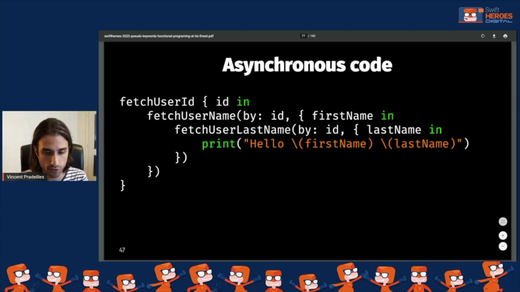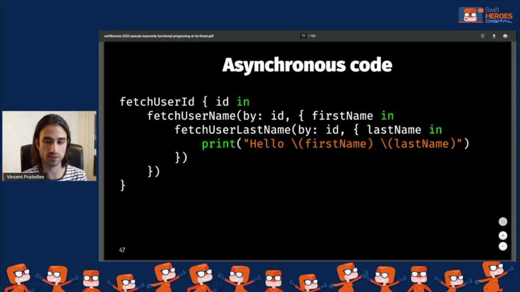So developers have, of course, come up with a lot of solutions to manage asynchronous code. There are frameworks like RxSwift. There are even first-party frameworks like Combine that do it. Lightweight options also exist, like PromiseKit. But some languages have made the choice of managing asynchronous code directly in the language with built-in keywords. In JavaScript, you have keywords like async and await. In Kotlin, you have what's called coroutines, which are functions that use keywords like suspend and launch.